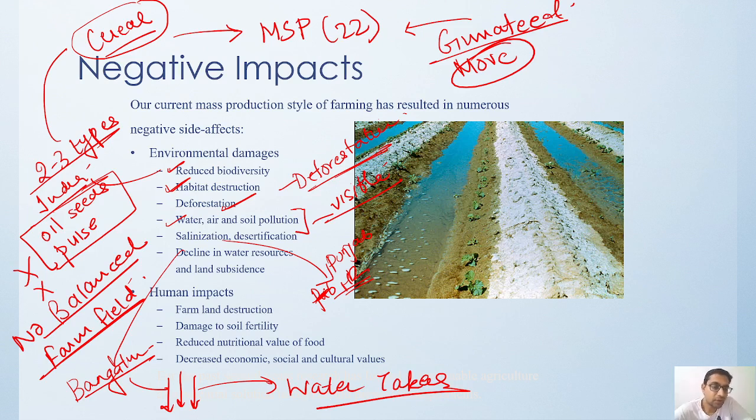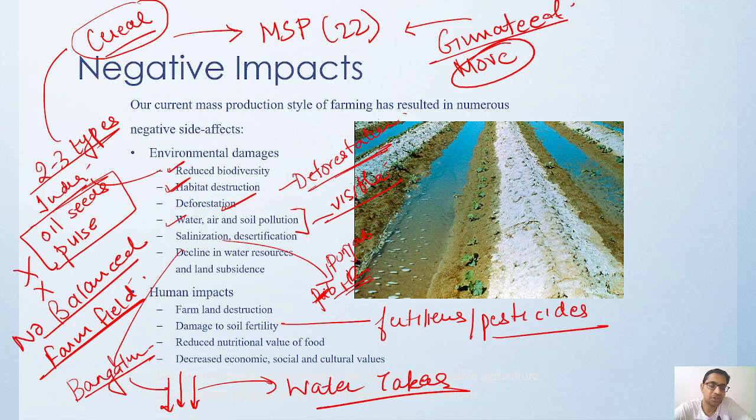Then what about the human impact? Farmland destruction is happening because of too much use of chemicals and everything, and because of erratic weather patterns. Then because of too much use of fertilizers and pesticides, there is damage to soil fertility. Then there is reduced nutritional value of the food.